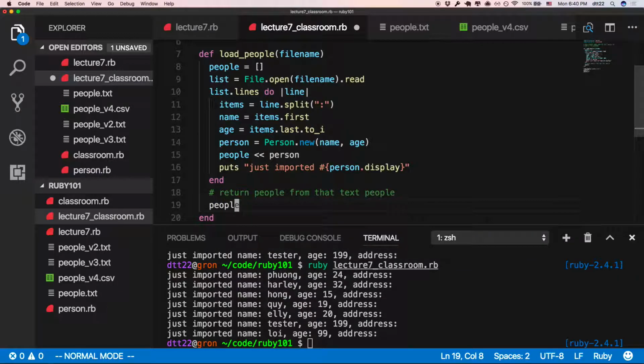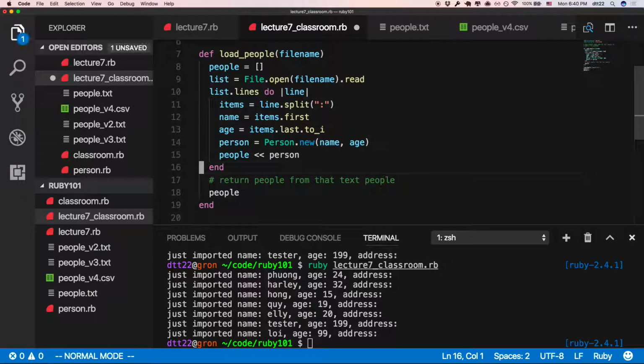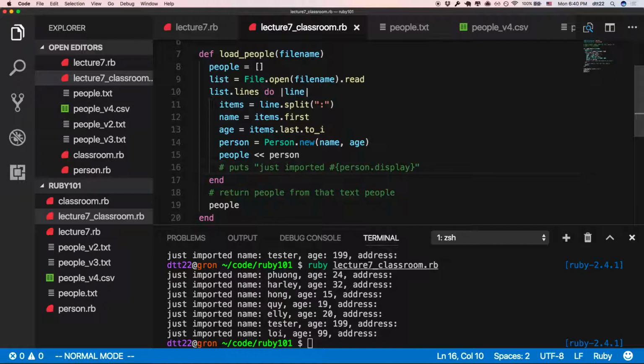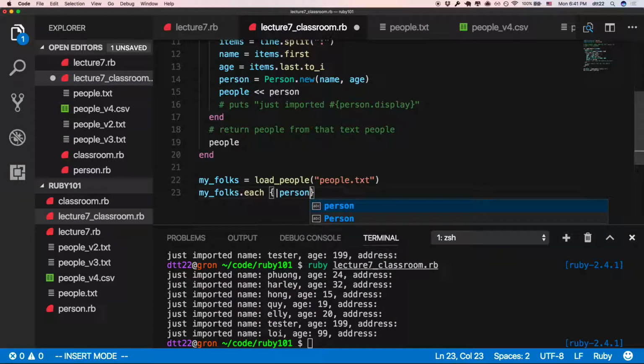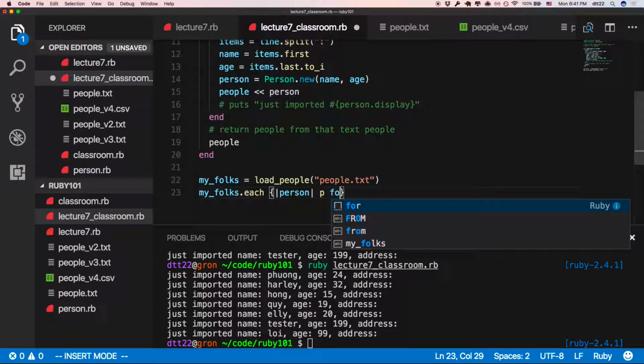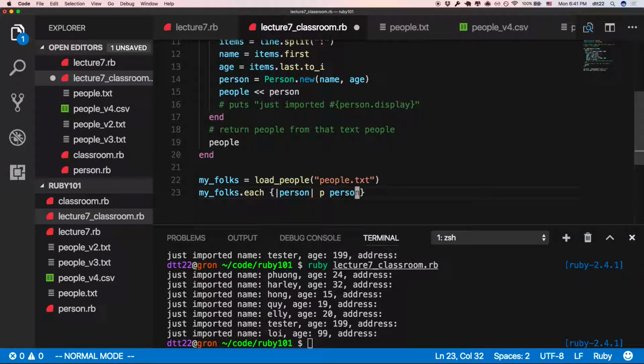Okay? Is that okay? So if I save this, I know that my code is now correct. Maybe I just comment it out. But then down here, I can save it to people. Notice this is a new variable, okay? So I can even say my folks. And then now I can do my folks dot each. Remember that? Each element. So this is person. And I can just say, print that person out. Let's run this.